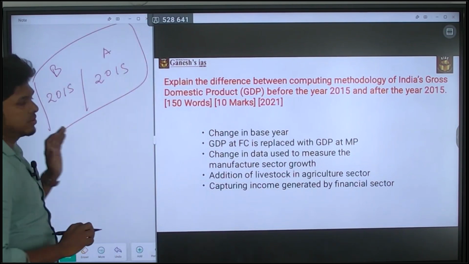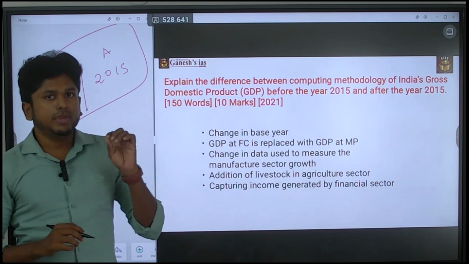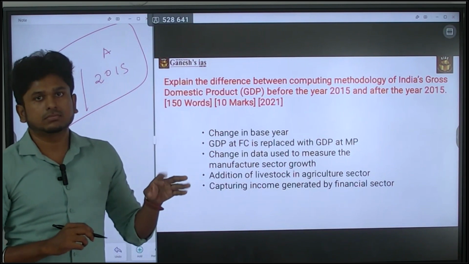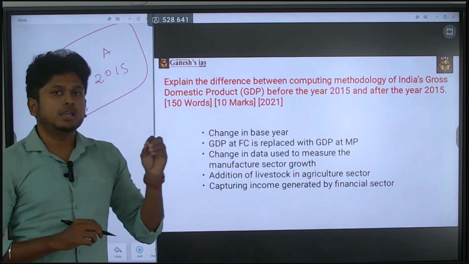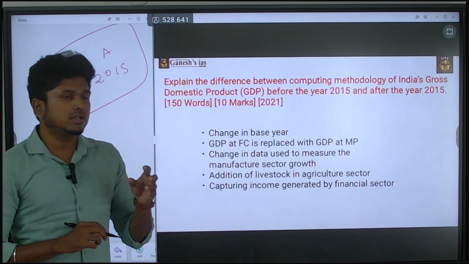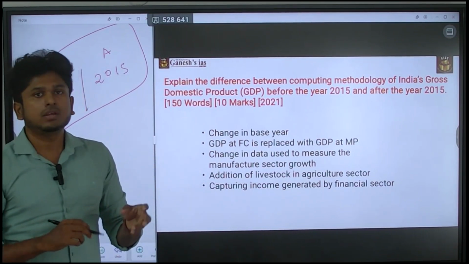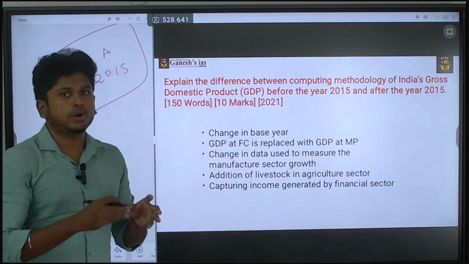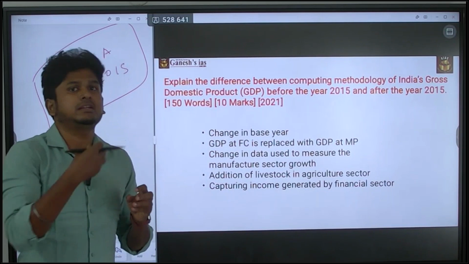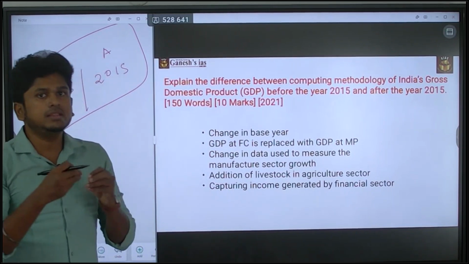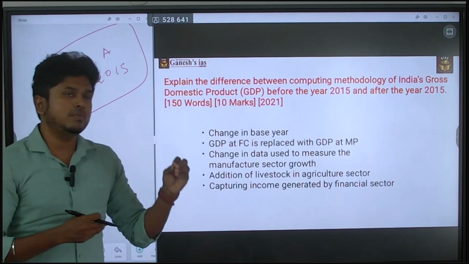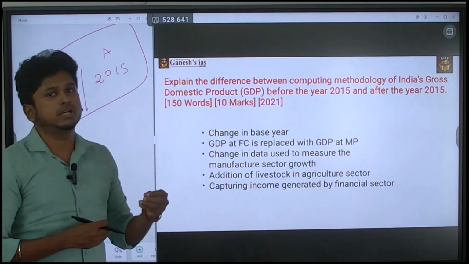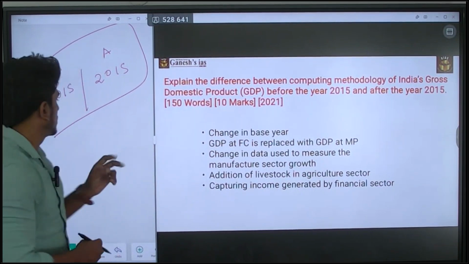Simple as that. The major part is that you know what things changed after 2015 in computing the national income. But the question is all about explain. So the main thing is you shouldn't just list the points, you have to try to explain the reasons. Why they did it is also more important when answering these kinds of questions. That is the major thing here.